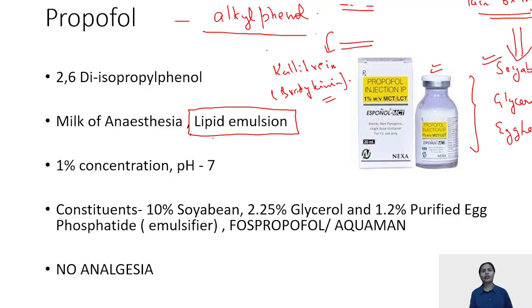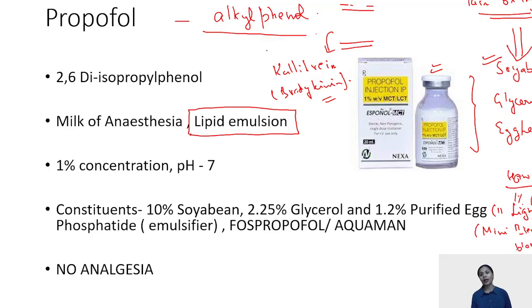Is there a way that you can decrease the pain? Yes, there are a lot of ways in which the pain can be decreased. Let's discuss how to decrease the pain. The very first is, you all must have heard about a local anesthetic, that is the lignocaine. So 1% lignocaine, around 2 ml, can be used to decrease the pain of propofol by giving it around 90 seconds before giving propofol via a method which is known as mini Bier's block.